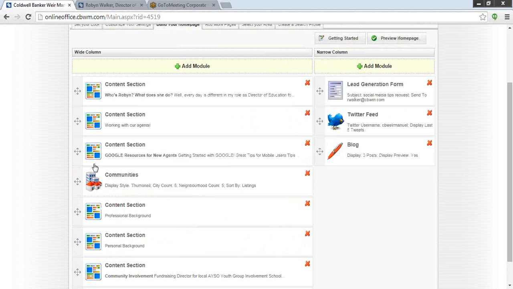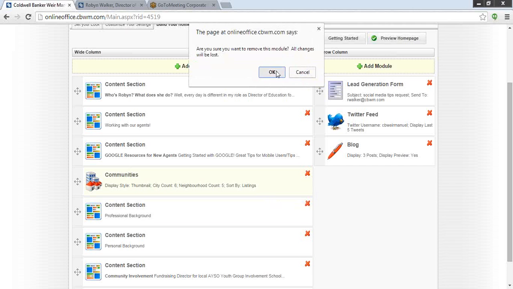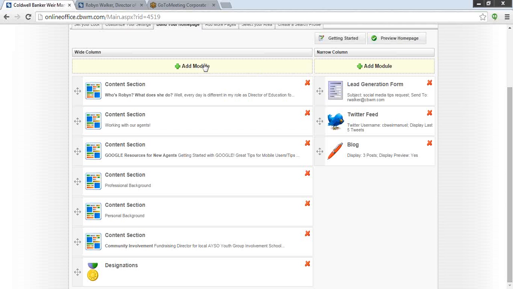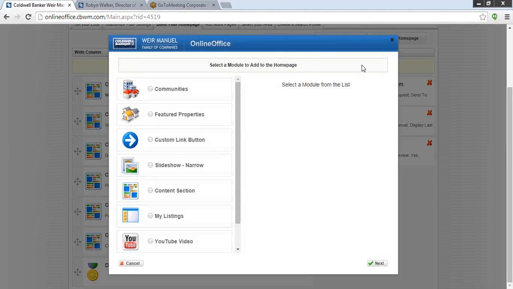Now maybe once I've built a module, I don't want it there at all. Anytime you see the red X, you can go ahead and completely take that module away. So the Communities tab, that's one of those great features that was added that's going to give you an additional 2 points. I will tell you that Community tabs can be added either in the wide column or the narrow column. You can see it's available here as well.